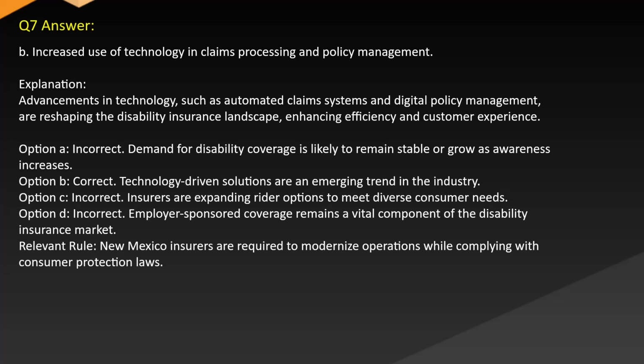Explanation. Advancements in technology, such as automated claims systems and digital policy management, are reshaping the disability insurance landscape, enhancing efficiency and customer experience. Option A. Incorrect. Demand for disability coverage is likely to remain stable or grow as awareness increases. Option B. Correct. Technology-driven solutions are an emerging trend in the industry.